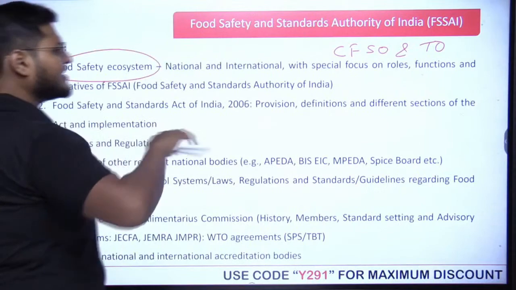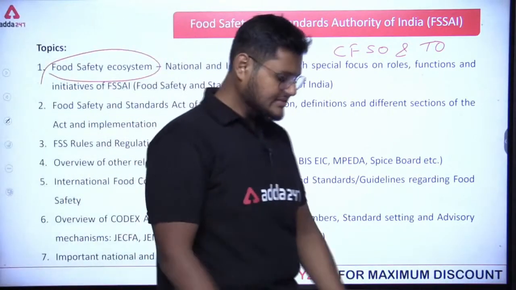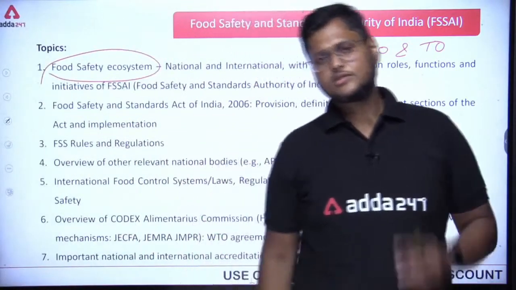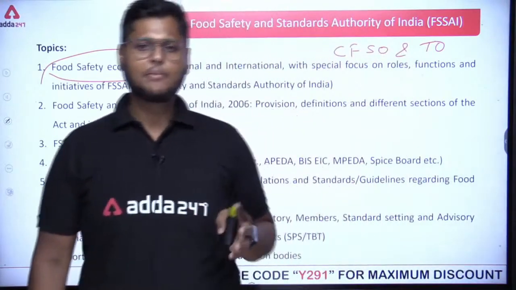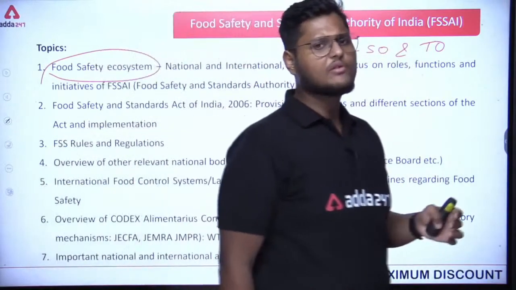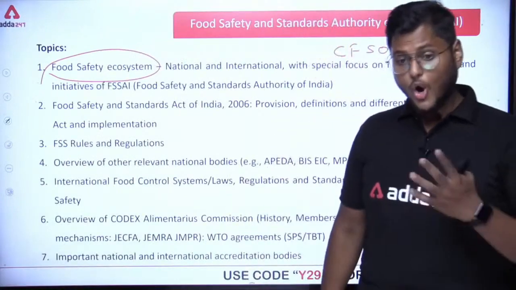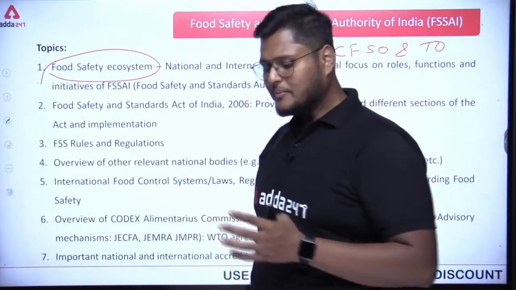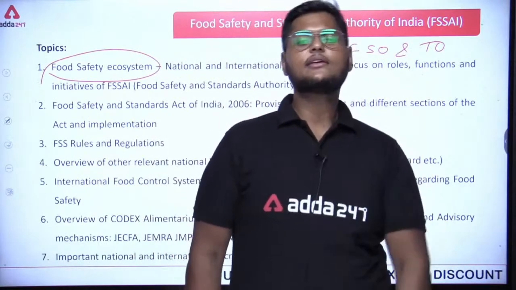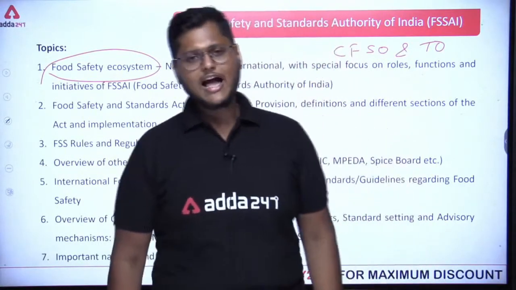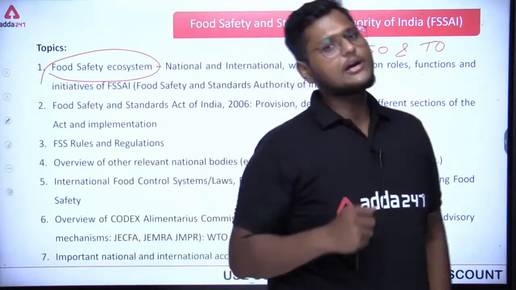Okay, so food safety is a 3-way system here. 3-way system means government, consumers and food business operators. That means the restaurants, dhabas, everyone, even a street food vendor also. When these people are involved, it's the responsibility of all these 3 entities to take care of food safety. Let's talk about the government first.